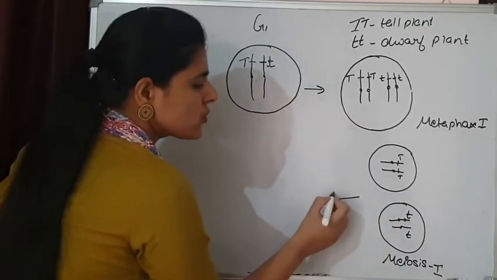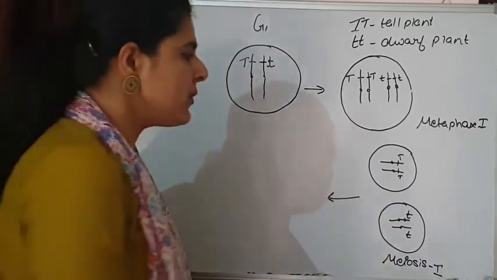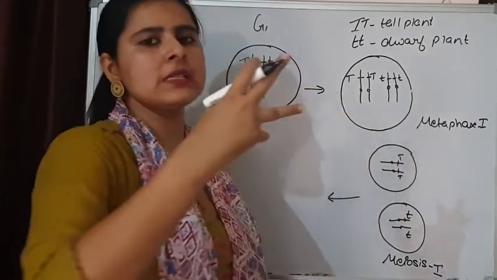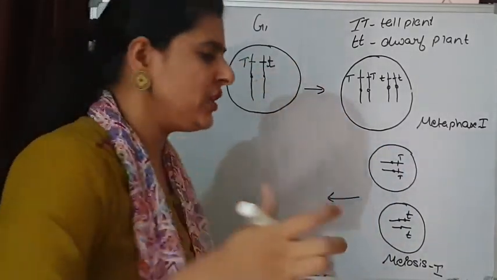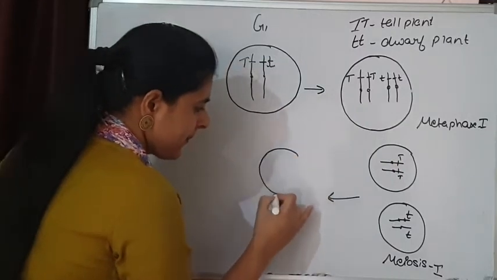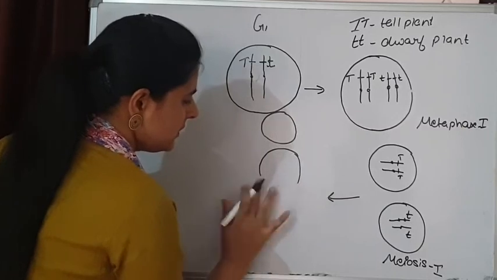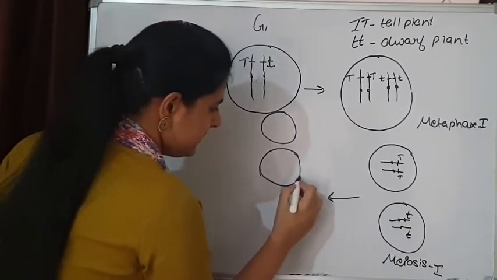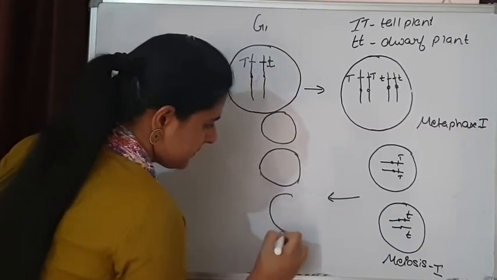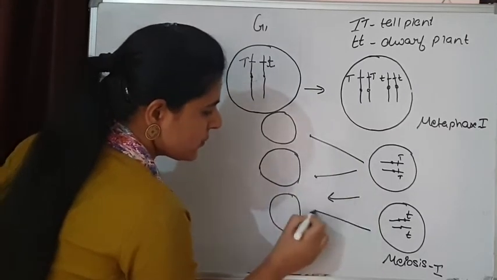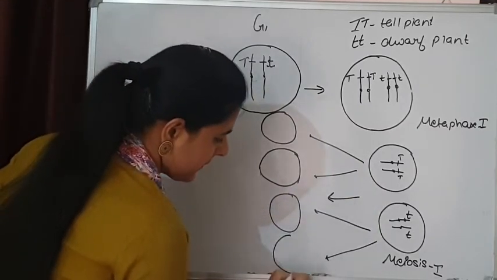Now meiosis 2 will take place, and during meiosis 2, these are the two chromatids of a chromosome. These chromatids are going to separate from each other. So here each cell is dividing into two cells. So two cells are coming from here and two cells are coming from here.